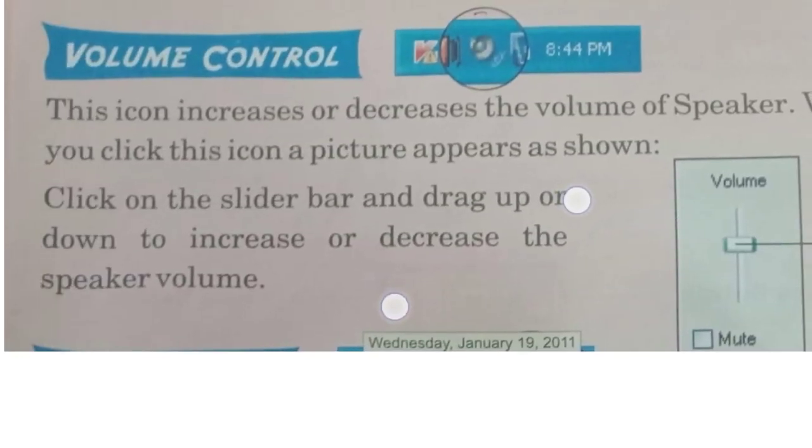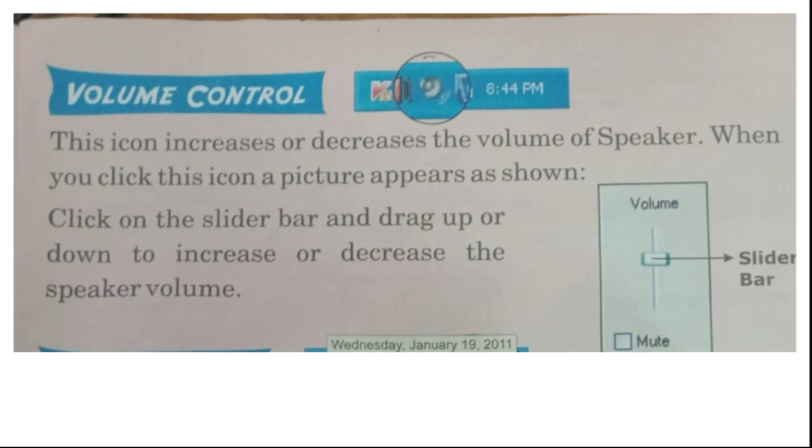Next, when you click this icon, the picture appears as shown. Click on the slider bar and drag up or drag down to increase or decrease the speaker volume. You just have to pull it up or pull it down. If you pull up, the volume increases.